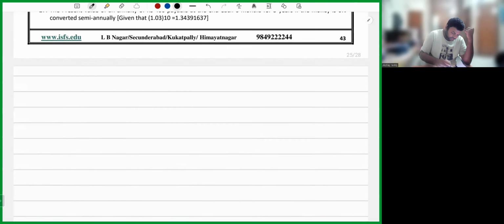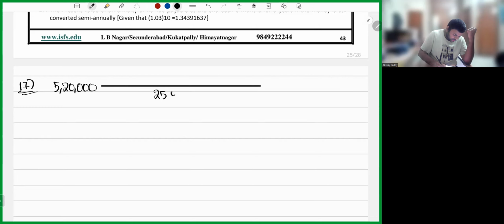Question number 17. So my dear friends, what is he telling in question number 17? He's telling a machine costs 5,20,000. This machine can be used for 25 years. But after 25 years, you need to replace it by a new machine, which will be 25% higher cost. So after 25 years, you need to buy a new machine. What will be the cost of the new machine? It will be 5,20,000 plus 25%, so it will be 6,50,000.